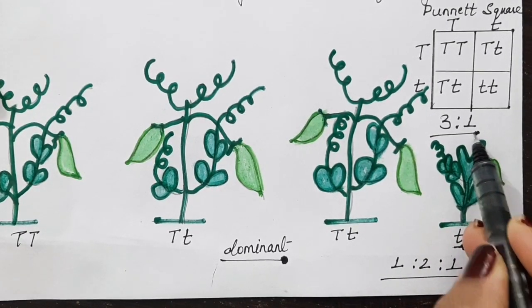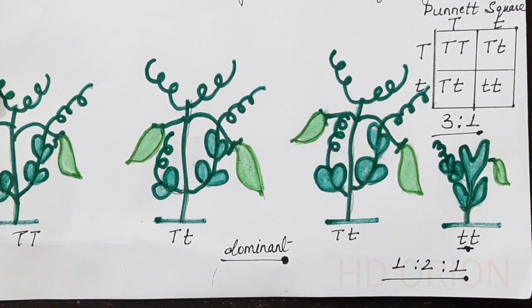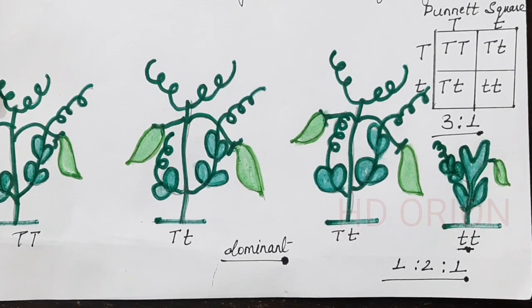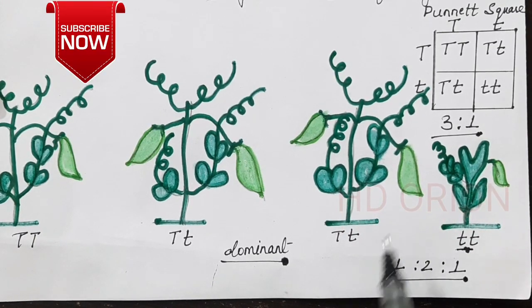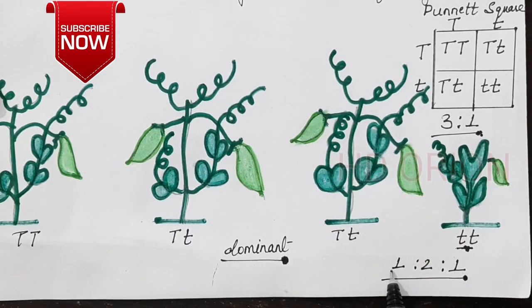So this is what is in monohybrid cross. What is monohybrid cross? Monohybrid cross is that cross in which we only consider one character. We considered the stem length over here, which had two alternative forms of allele, tallness and dwarfness. So a monohybrid phenotypic ratio is 3:1 and genotypic ratio is 1:2:1. This is the first law of Mendel.